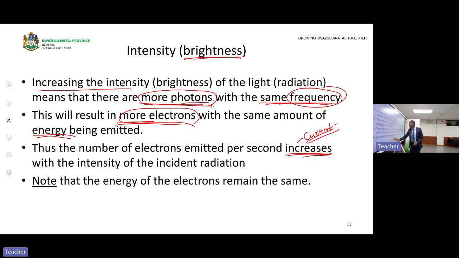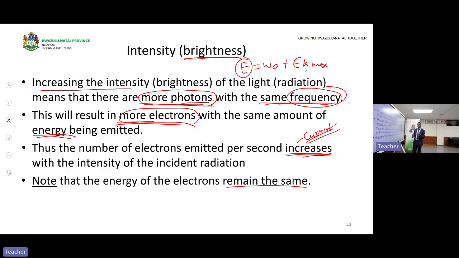Okay. Note that the energy of the electron remains the same. I've indicated that the energy of the electron remains the same. The only thing that will affect the energy of the electron is the frequency, since we know this formula: E is equal to work function plus EK max. The EK max is the energy that is affected by frequency, not the intensity, brightness. All right, don't make a mistake.